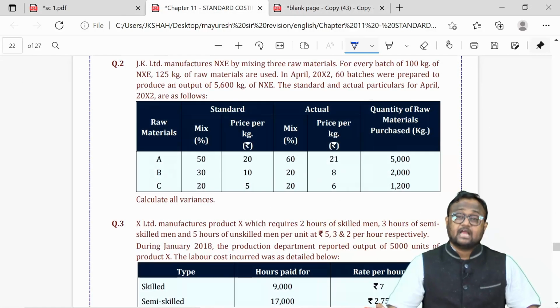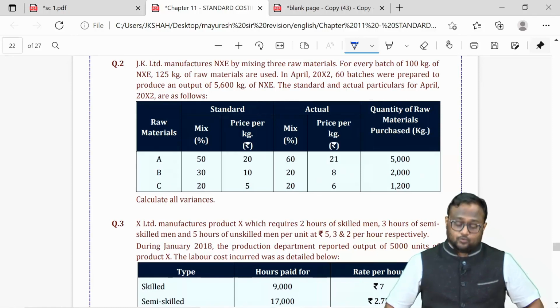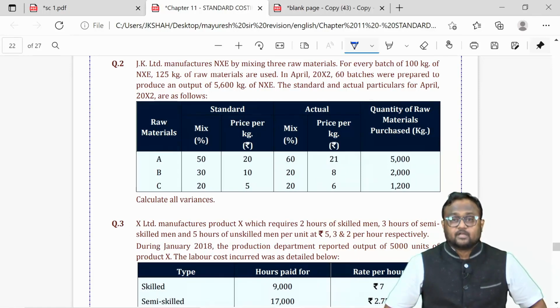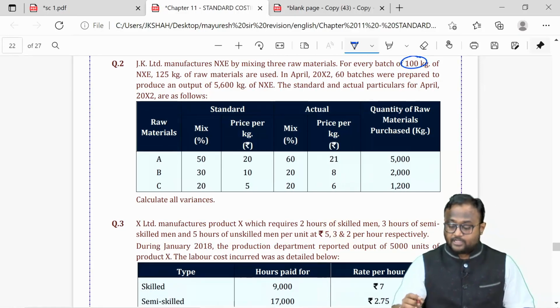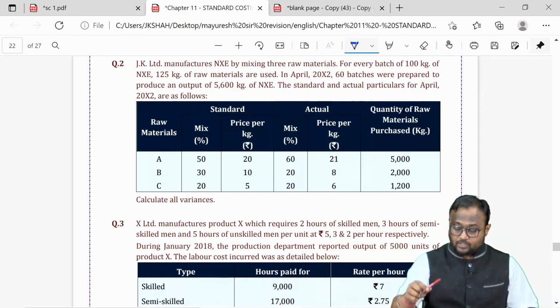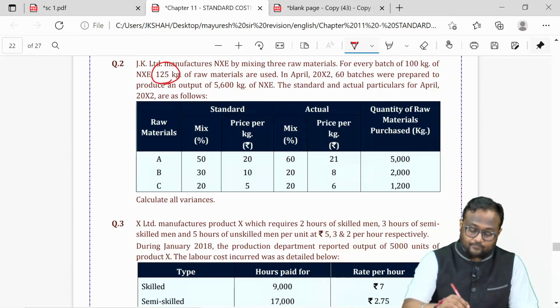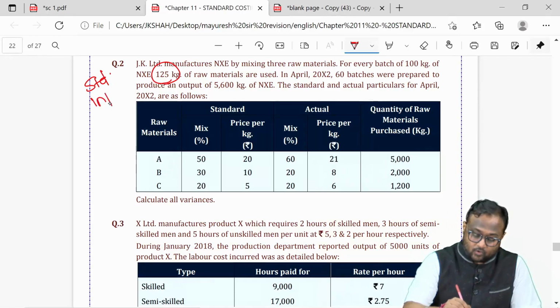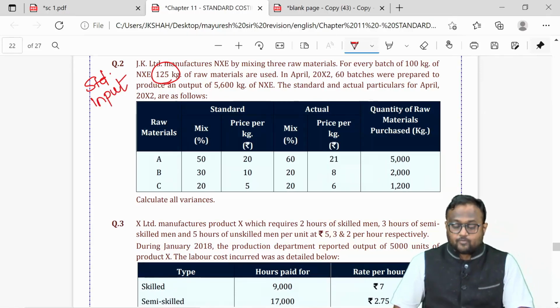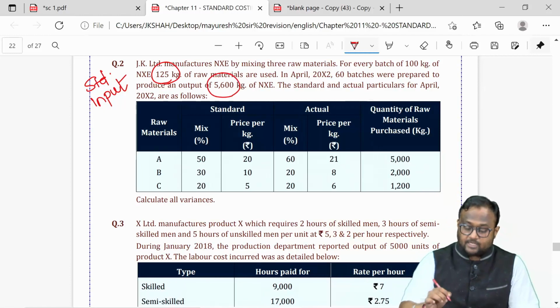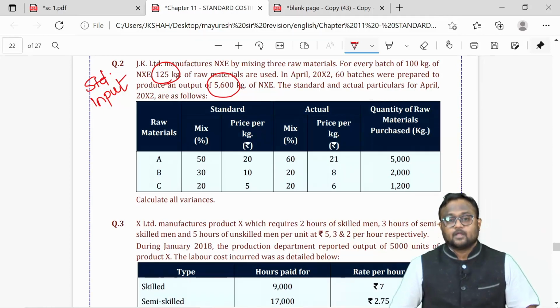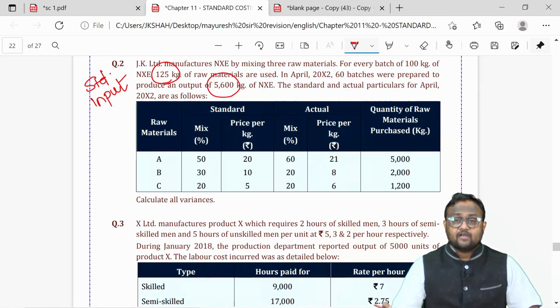Okay. Let us have a brief discussion on question number 2, so that your material variances part can be revised. In question number 2, we were told that in order to produce 100 kgs per batch, you need to input 125. So your standard input was 125 for producing 100 units. But the team actually managed to produce 5,600 kgs.